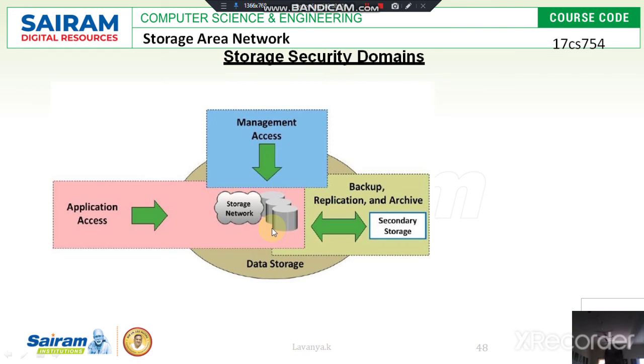So this is about the storage security domains. The backup, replication and archive work as the secondary storage, and the management access as well as the applications access, these two work as the primary storage.